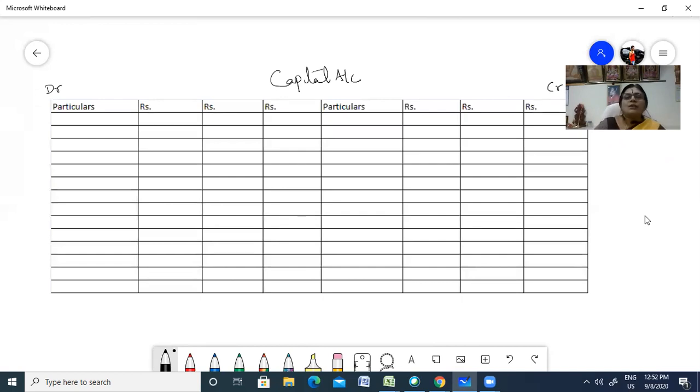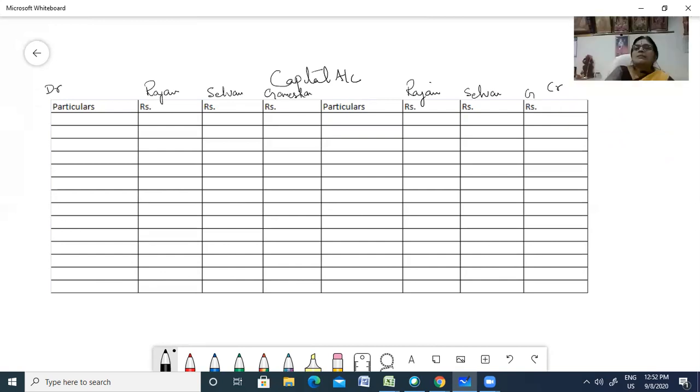Now who are the partners? First you have Rajan, Selvan and Ganesan. He is a new partner.